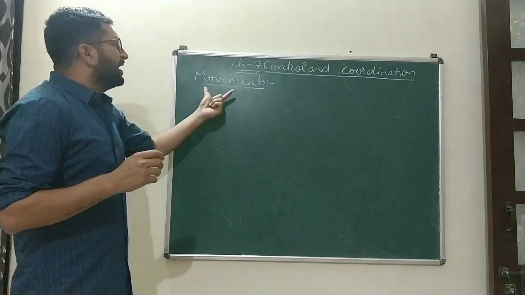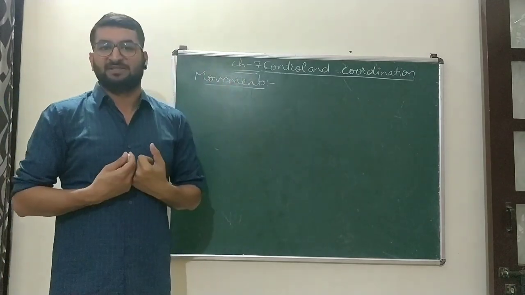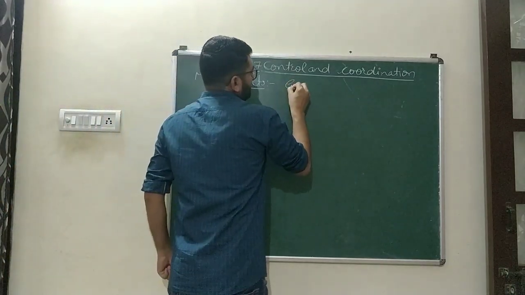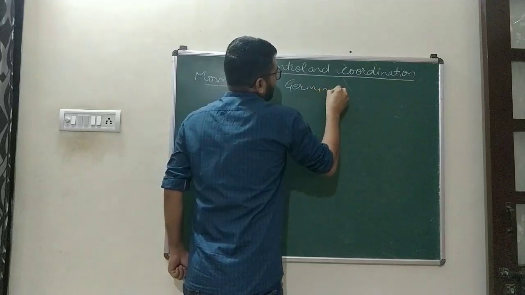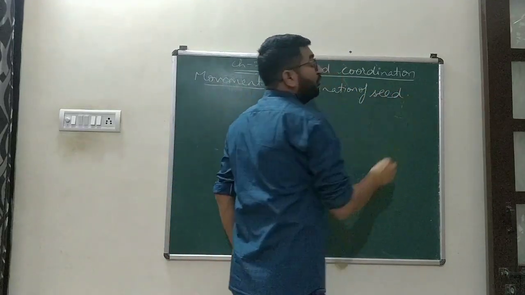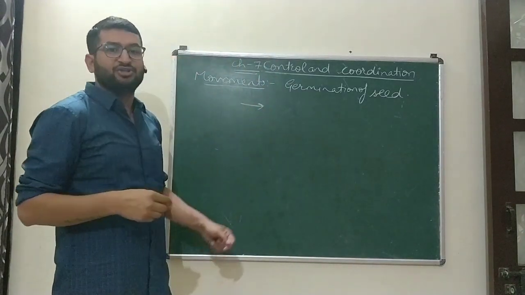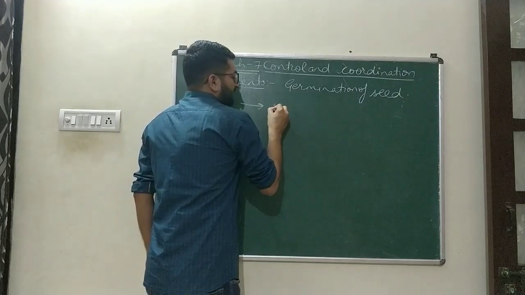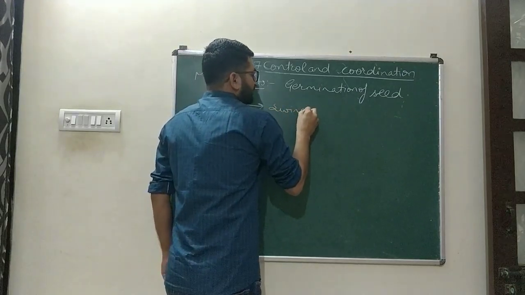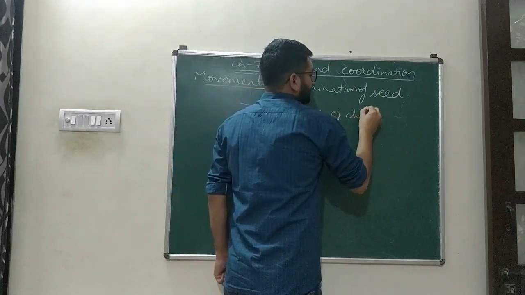Then, regarding movements, you must have seen different kinds of movements. For example, germination of a seed. That is also a kind of movement in itself. Next, rather than germination of seeds, swinging of a child on a string.